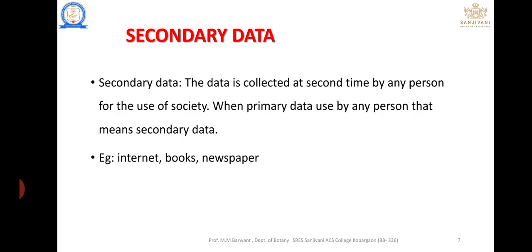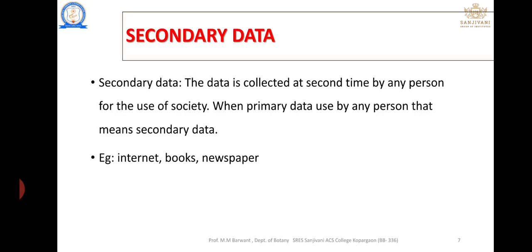With the help of that, they write the newspaper, and it is read by another person, such as teachers or anyone else. That is the second source of data, known as secondary data.